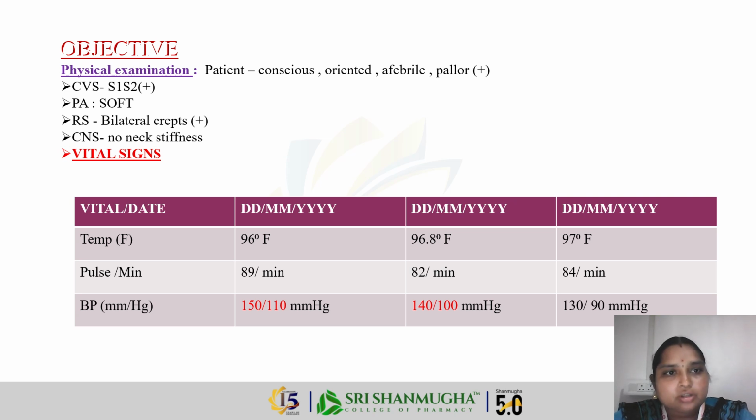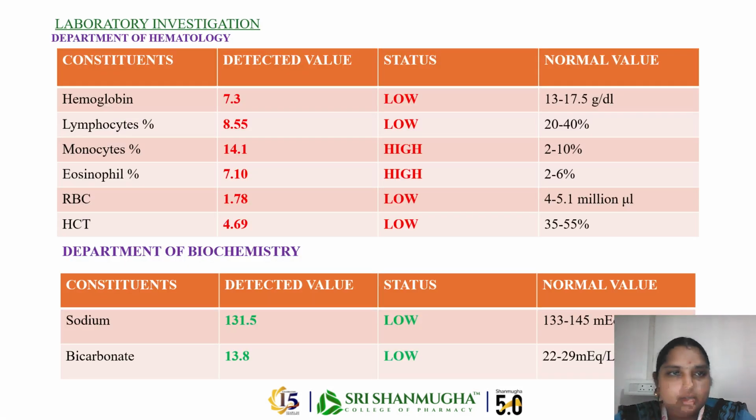In the respiratory system, some bilateral crepts have been present, and some sounds were found. In CNS, no neck stiffness. In vital signs, temperature and pulse are normal, and BP was high, as he is already a hypertensive patient.